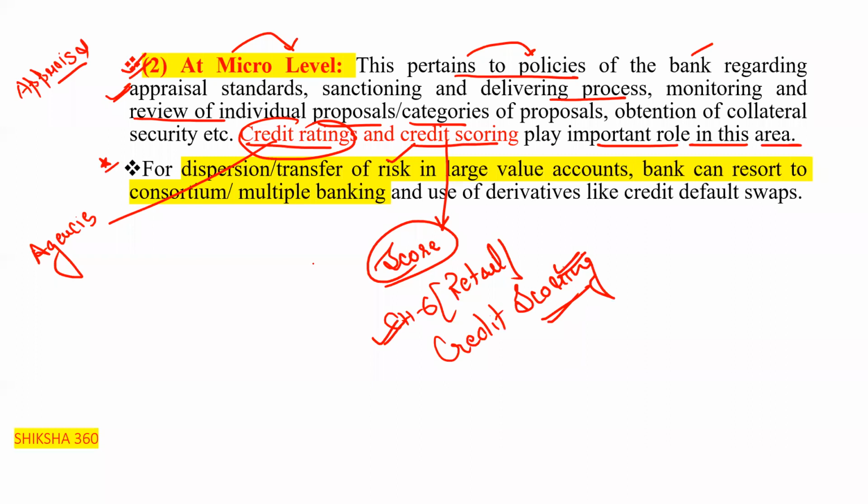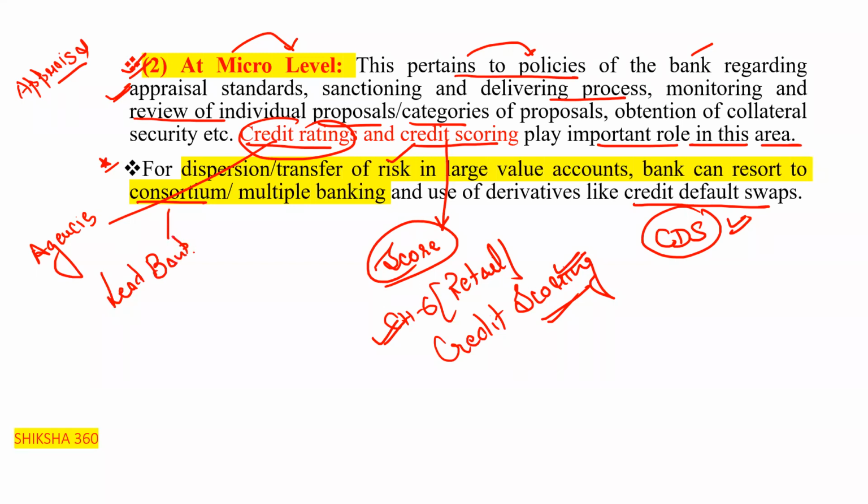Now, for the dispersion or transfer of risk in large accounts, how can we reduce the risk? For the dispersion and transfer of risk in large value accounts, the bank can resort to consortium or multiple banking, and use of derivatives like credit default swaps. This is one of the derivatives, credit default swap, which we have to discuss in today's session.